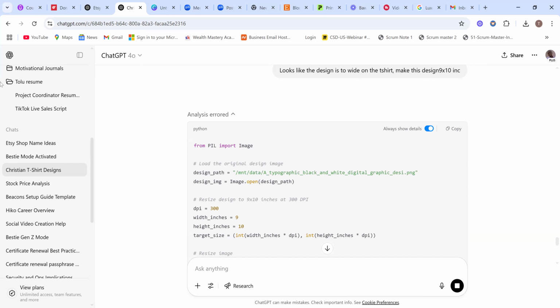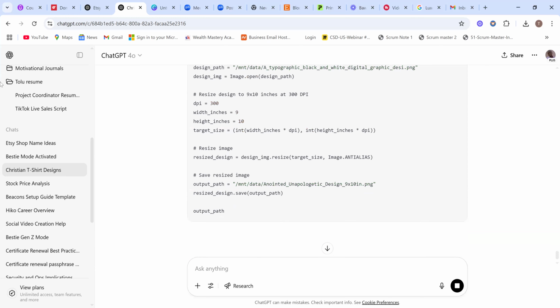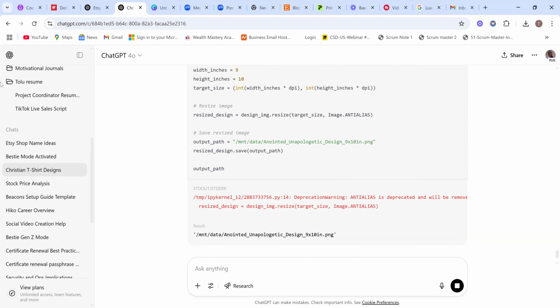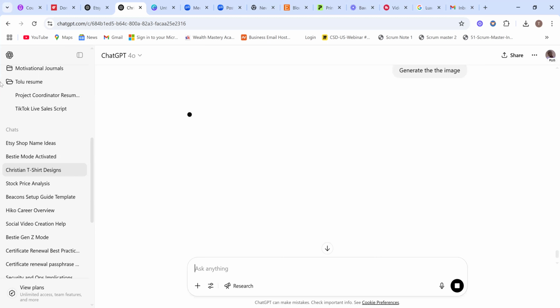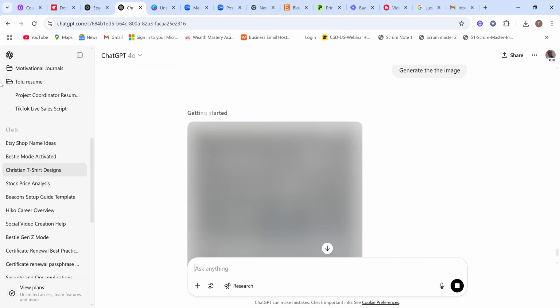So now it's kind of giving me code. I actually don't need this code. Generate the image. Give it a prompt. Generate the image. So I think with that, ChatGPT is going to give us the image. You see, prompting right is very key. Yeah, so I kind of forget to put the image in our prompt, but now that I have it, it's going to give it to me.